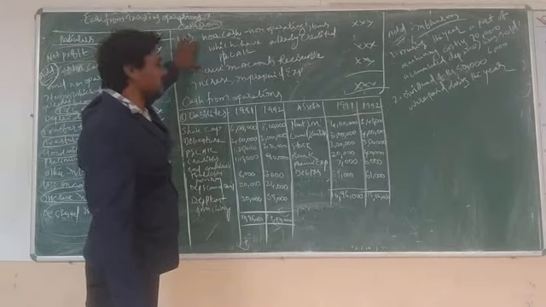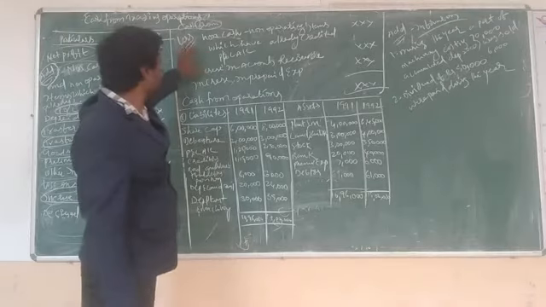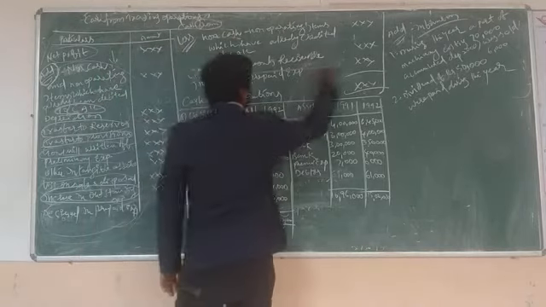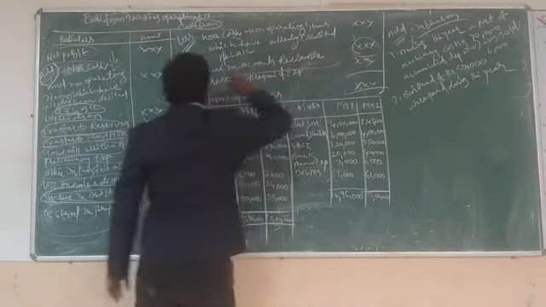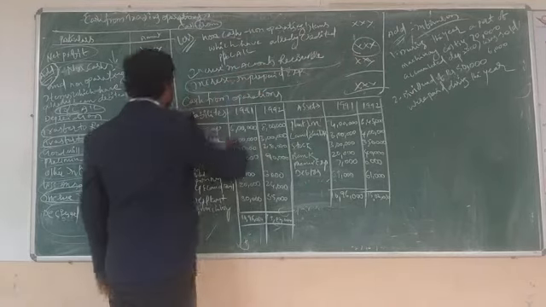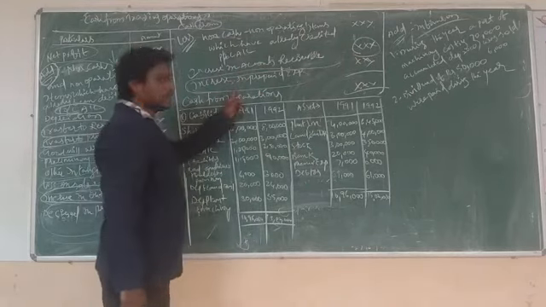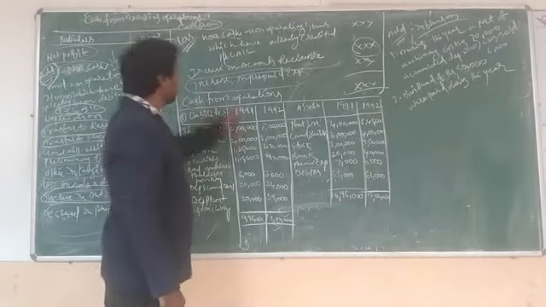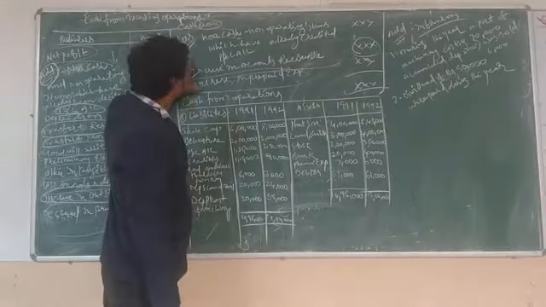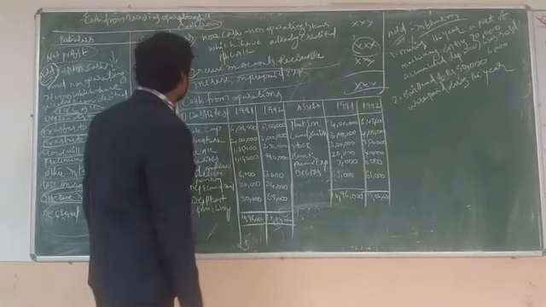So that's why we take it as less. Increase in accounts receivable, this amount, and next increase in prepaid expenses. Credit means increase, debit means decrease. You know that.